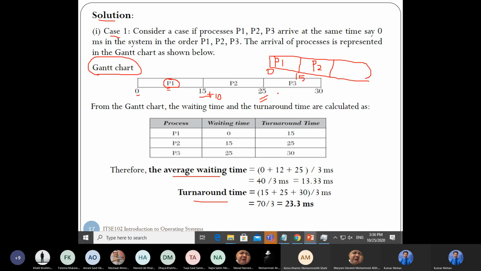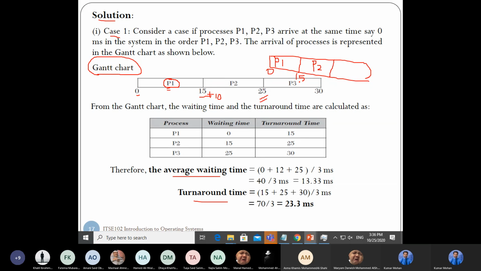Next, P3. What is the starting time for P3? What is the starting time for P1? 0. What is the starting time for P2? 15. What is the starting time for P3? 25. Why 25? Because it is the ending time of P2. Why is it 15? Because it is the ending time of P1. The ending time of P1 is the starting time of P2, and the ending time of P2 is the starting time of P3.